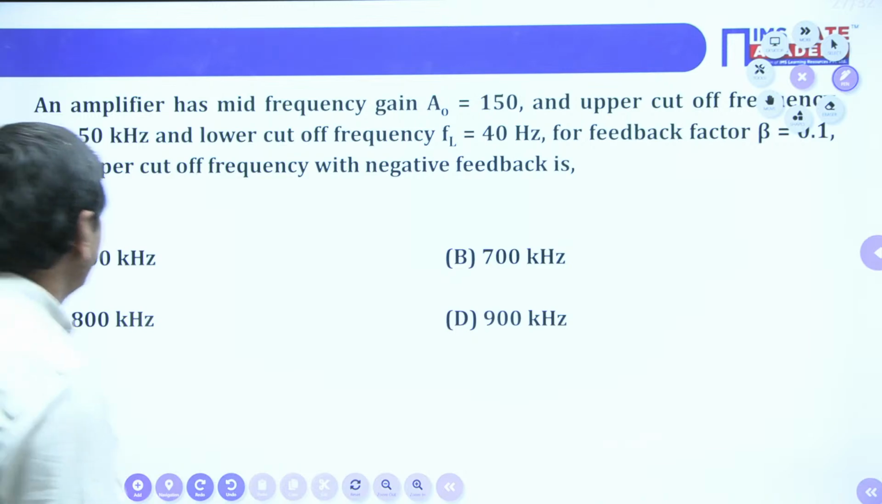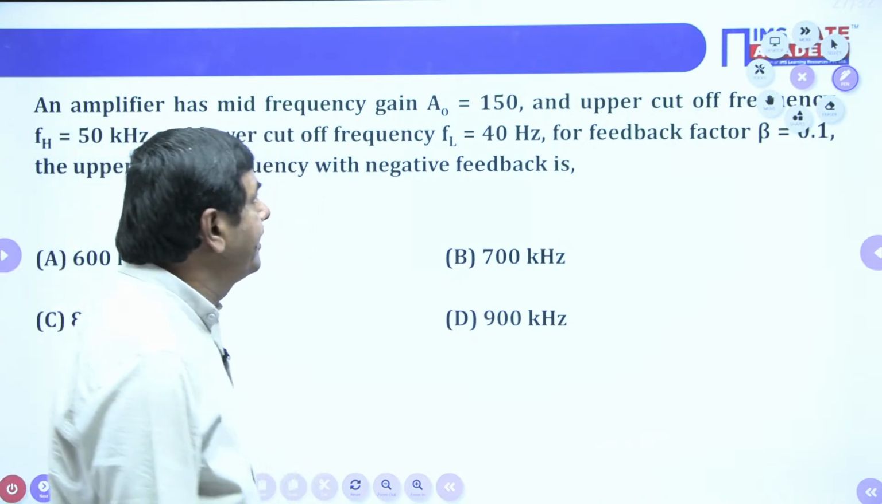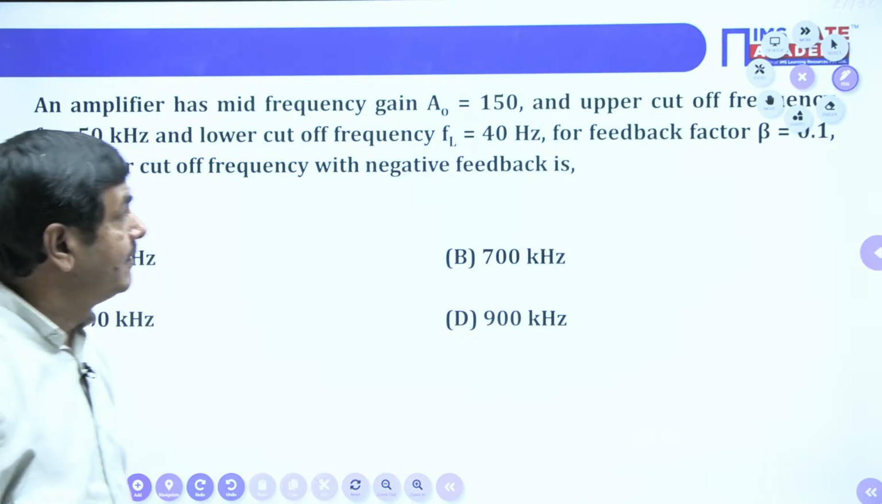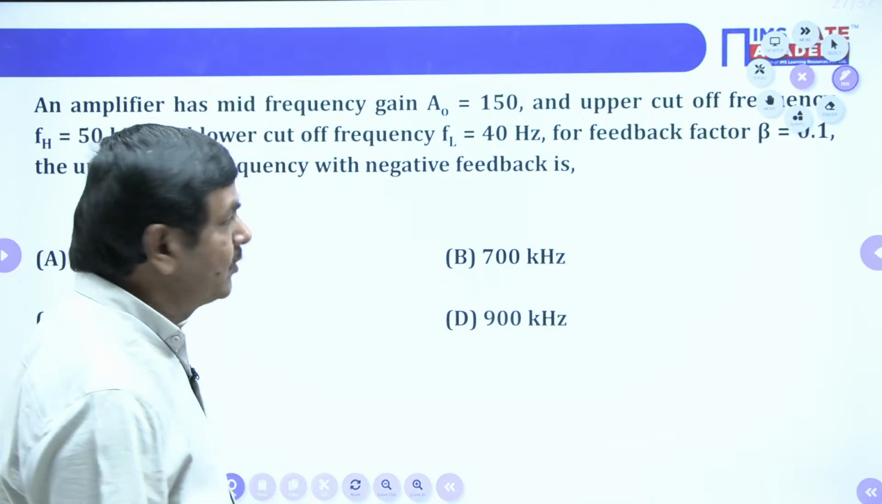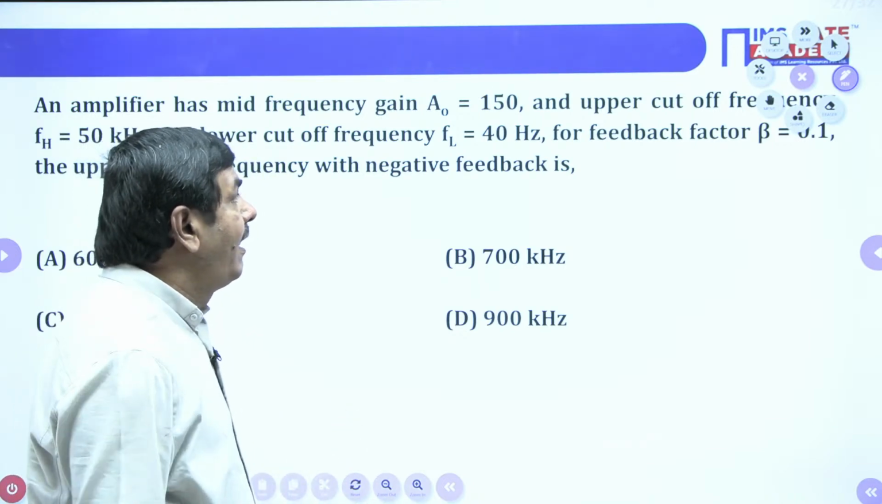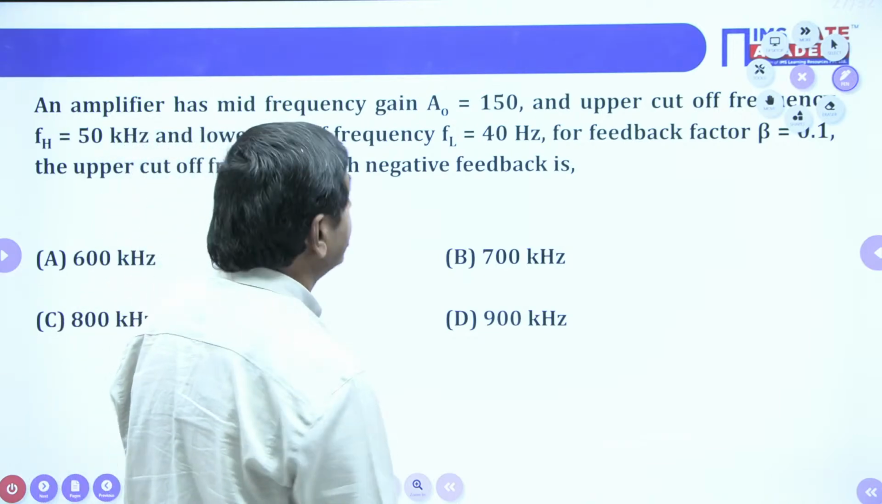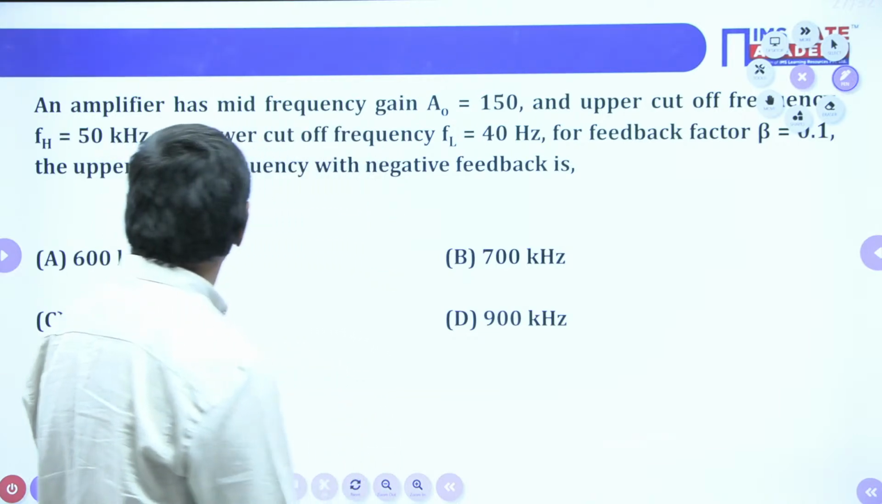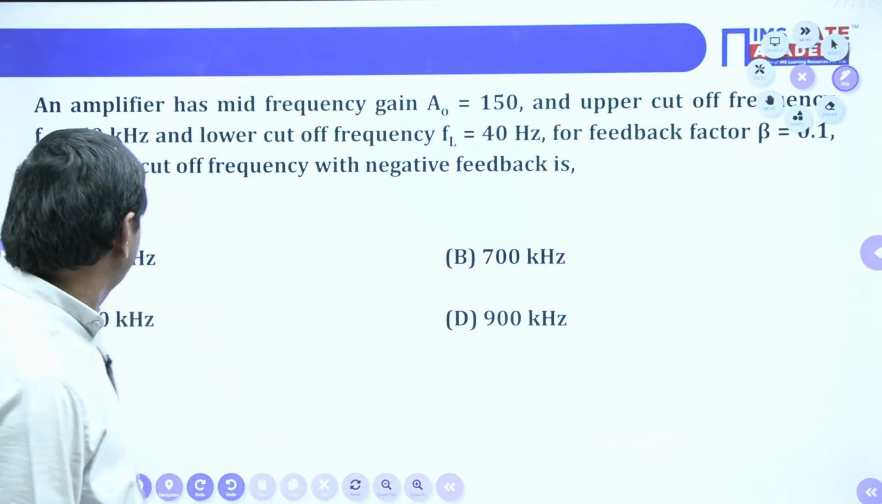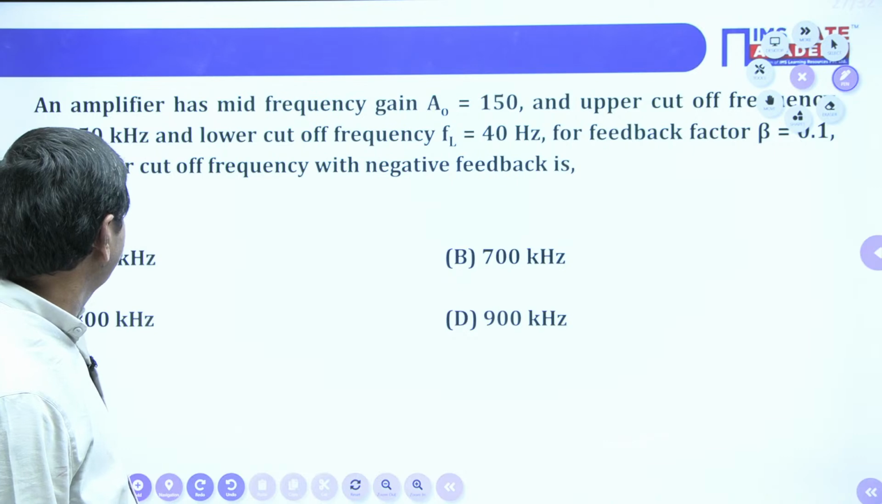An amplifier has mid-frequency gain A0 equal to 150. The gain of the amplifier is given. How much? 150. A0 means open loop gain only, not feedback gain. And upper cutoff frequency FH equal to 50 kilohertz. That frequency is nothing but the high cutoff, upper cutoff frequency, 50 kilohertz.